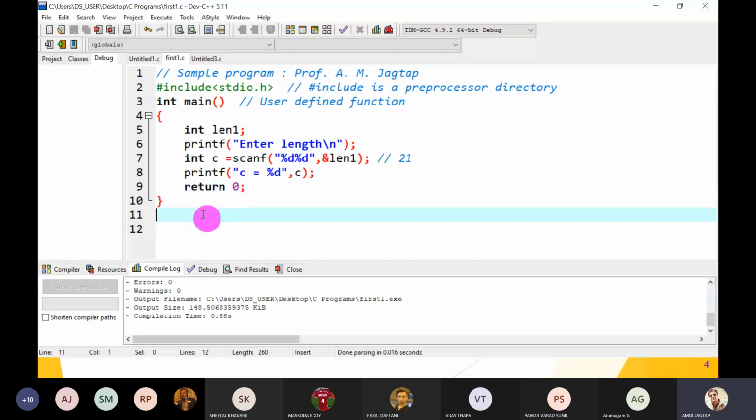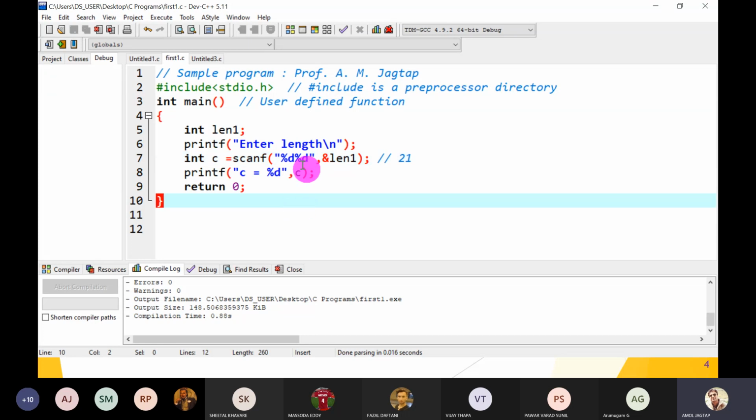If this type of question is there and there are 4 different options, what is the correct one? The correct option is runtime error. Is it a syntactical error? No, sir. Yes, it is not a syntactical error.